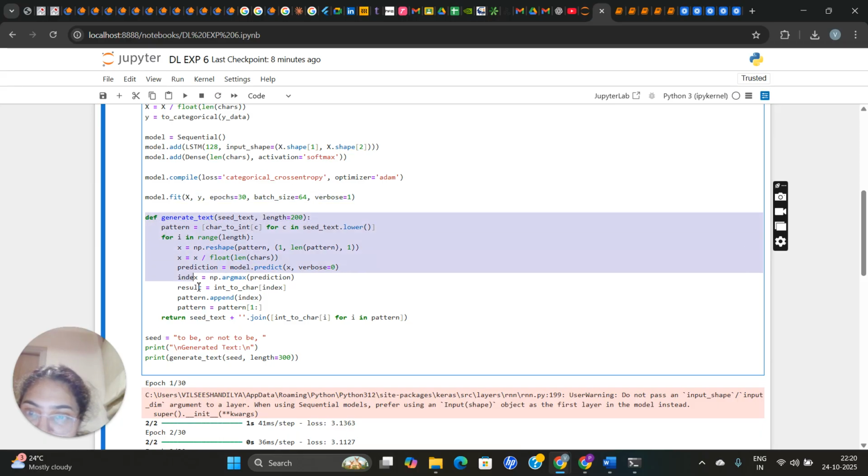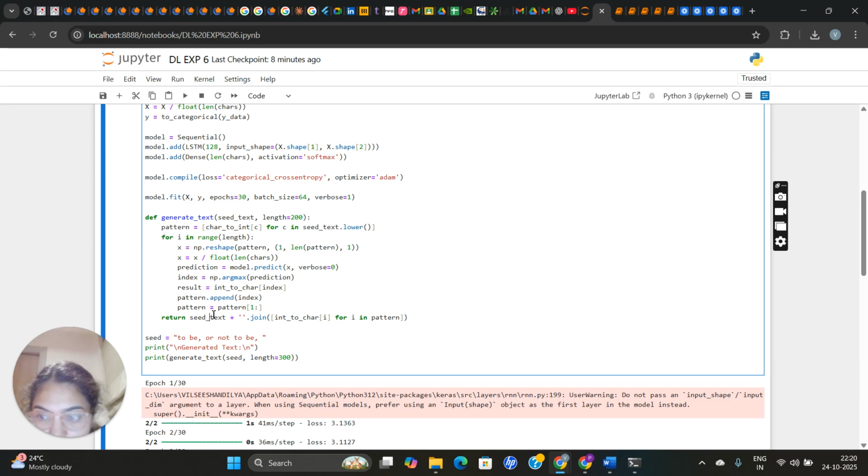Here this whole thing. Seed text, here we have given as seed text. So initial text to start generation, we need an initial point. And it will convert the seed to an integer sequence. For length steps, we will reshape and normalize the sequence, predict the next character probabilities, choose the character with the highest probability with np.argmax, and append the predicted character to the sequence and slide the window forward. So whatever it has generated, like this is the seed, after that whatever comes will be the output. This will start the text generation and will generate 300 new characters of Shakespeare style text.